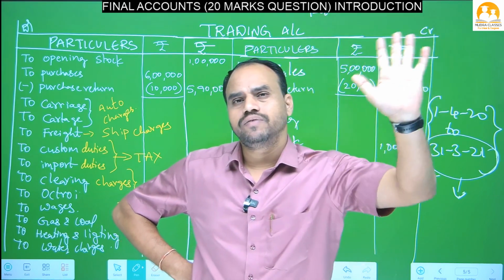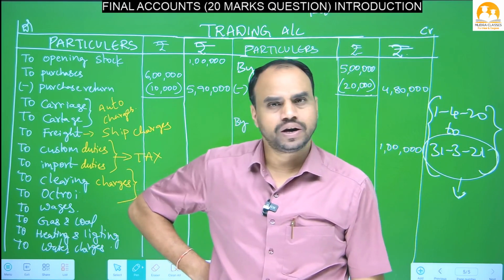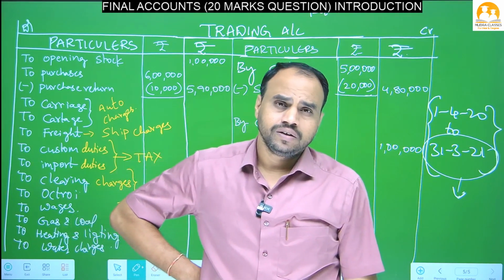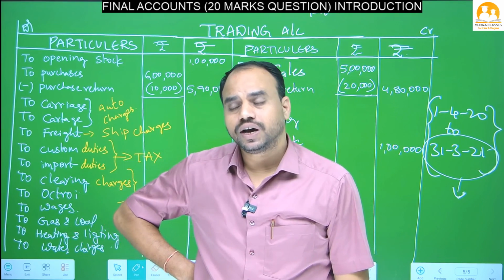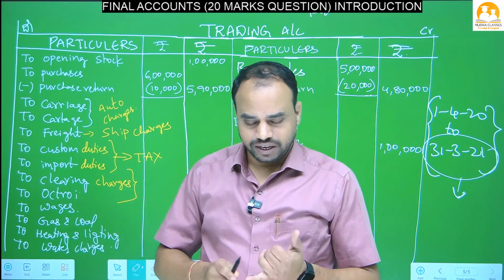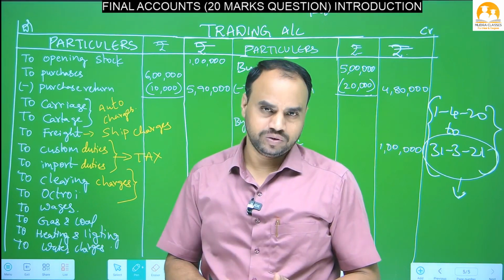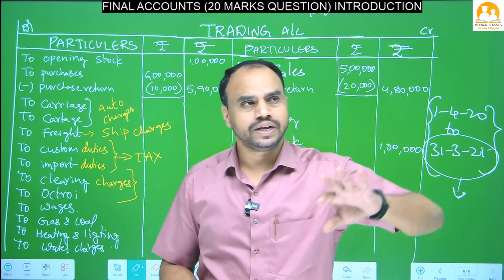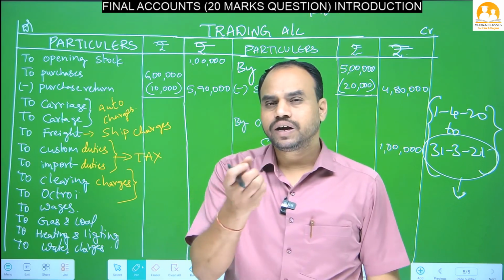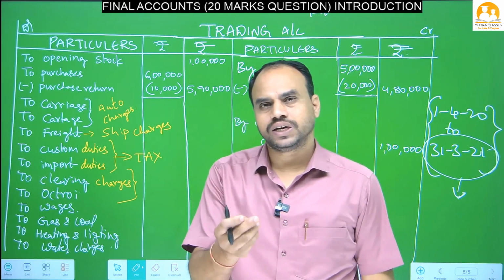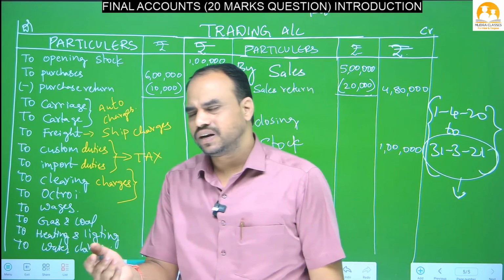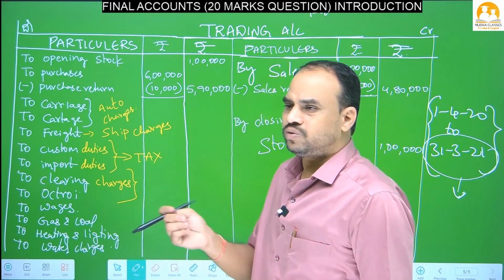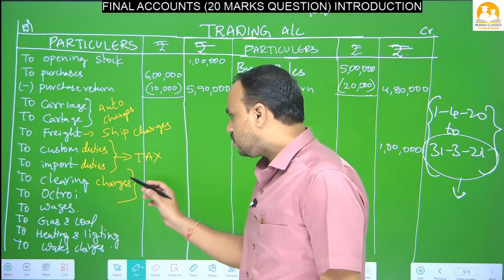After 3 days I went to the seaport, nana, and that customs officer will ask me for some money. Why? Because of charges, because for 3-4 days they protected my goods from sun and rain. They kept them in the godam. For that, they will ask some amount, that is charges per day at 1,000 rupees, for example. So how many days did I keep them in the godam? 3 days. So for 3 days, 3,000 rupees I have to pay, like that they will ask. That is called clearing charges.